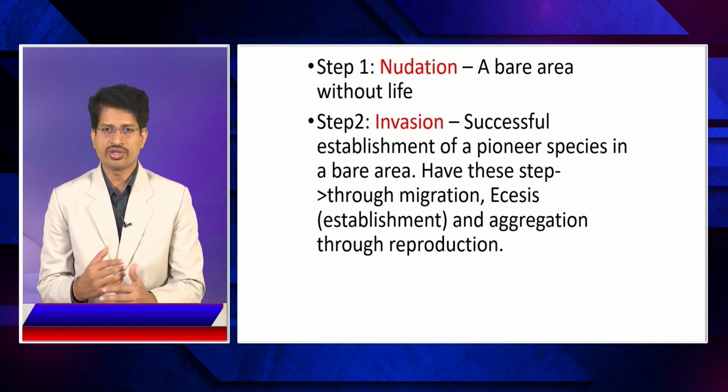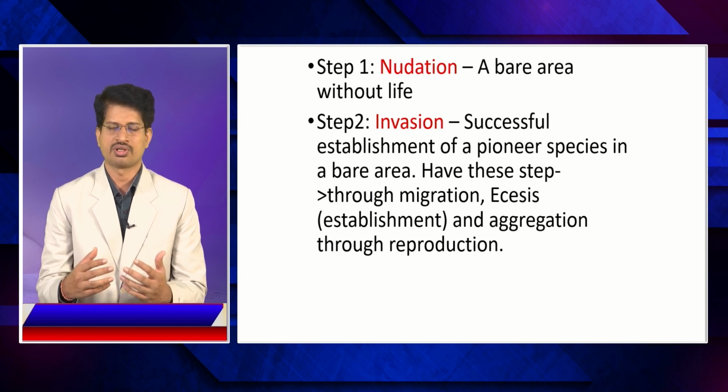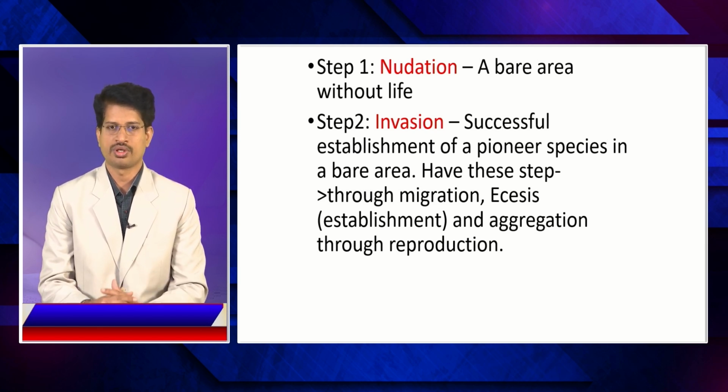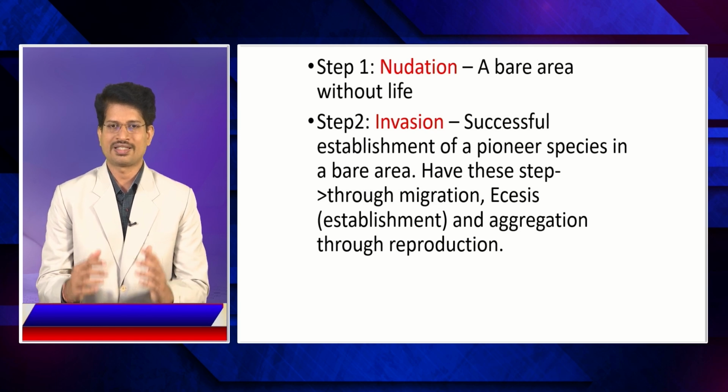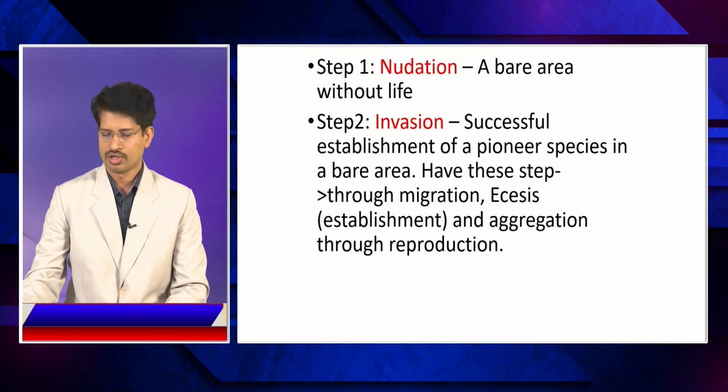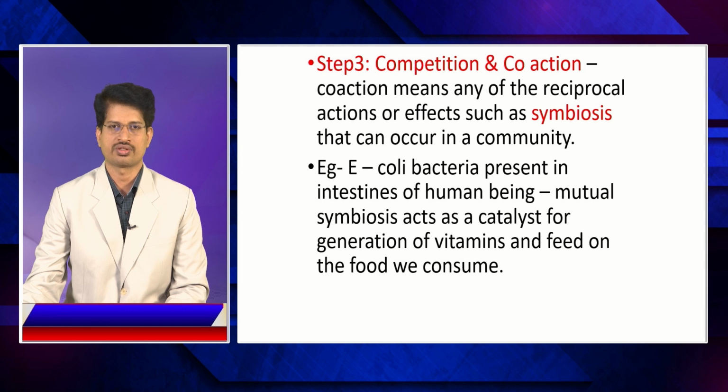After this, invasion happens. Certain plants, microbes and animals establish themselves through migration, reproduce and aggregate themselves through the process of reproduction, occupying the territory. This is known as invasion, the second stage.